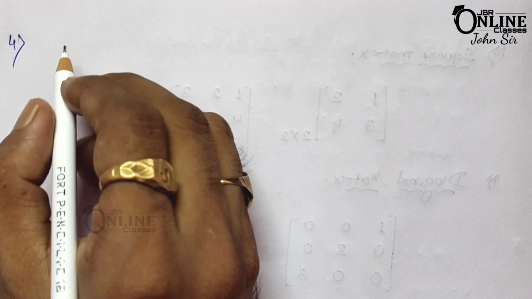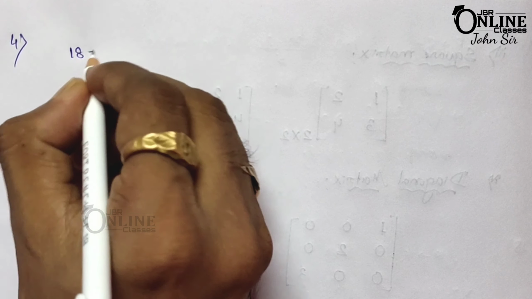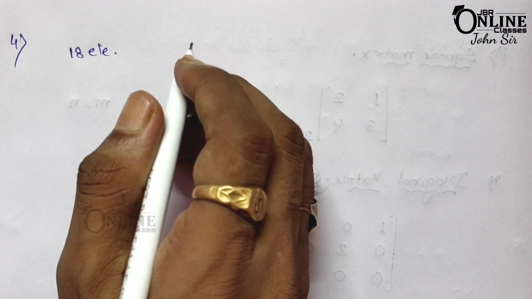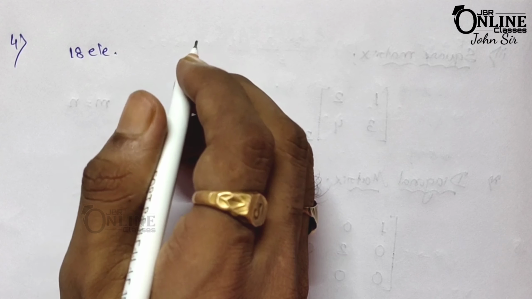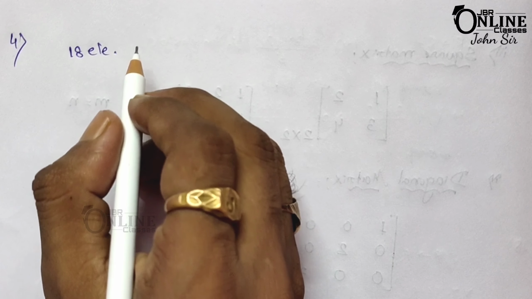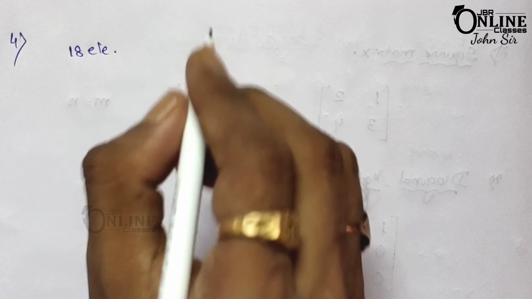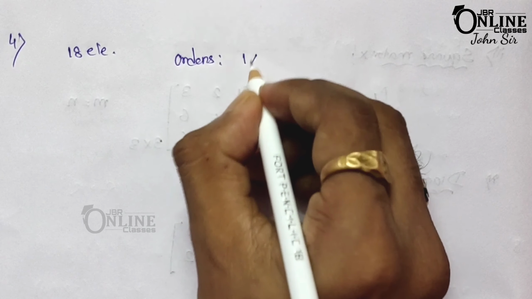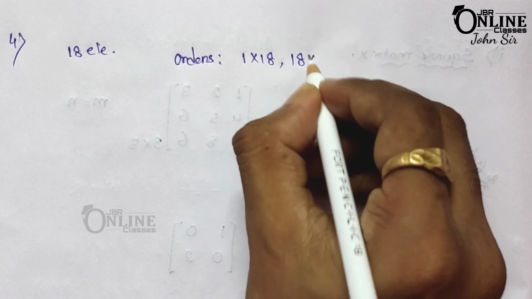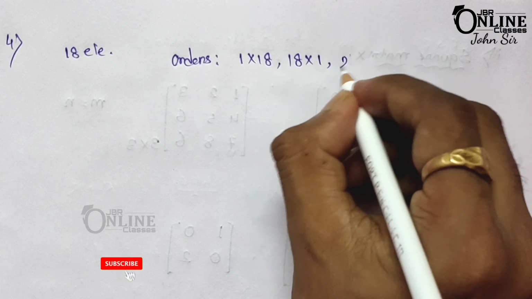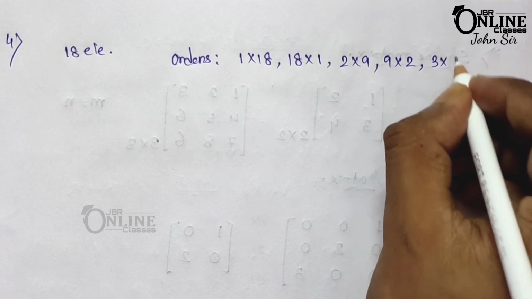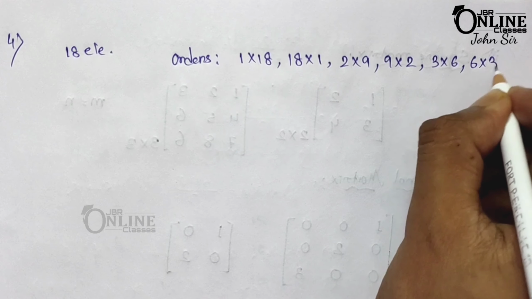Next, number 4. If a matrix has 18 elements, what are the possible orders it can have, and if it has 11 elements? First you have to find out, if the matrix has 18 elements, then the possible orders are 1 cross 18 or 18 cross 1. Next one, 2 cross 9 or 9 cross 2. Third one, 3 cross 6 and 6 cross 3.